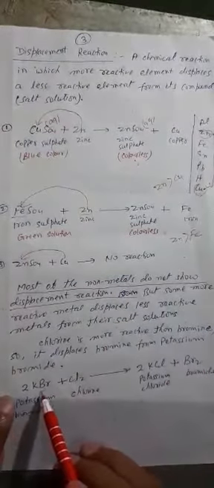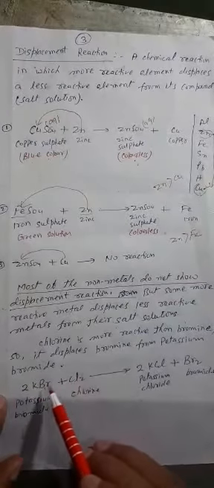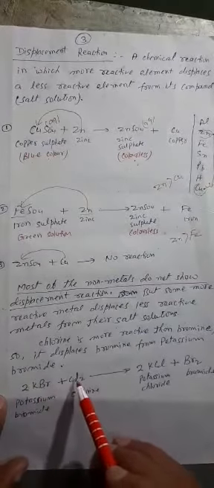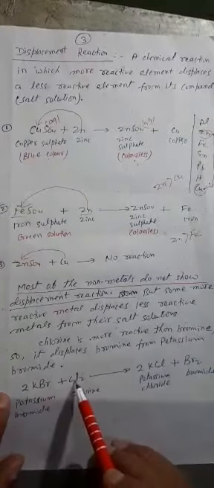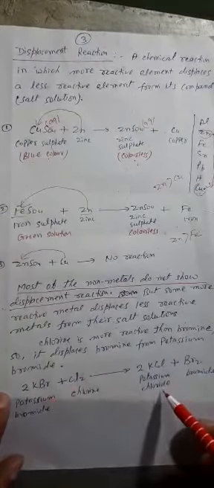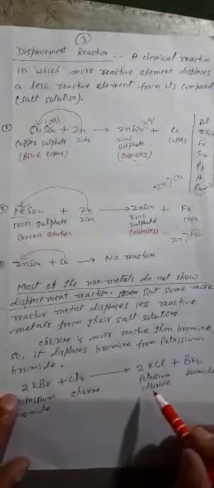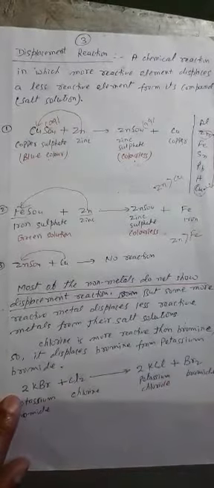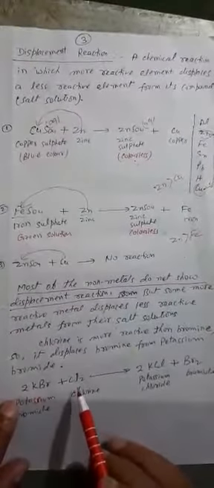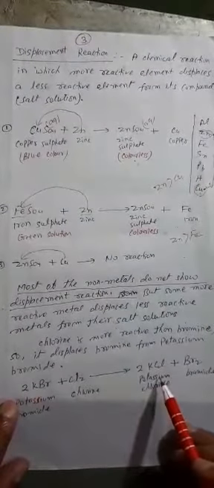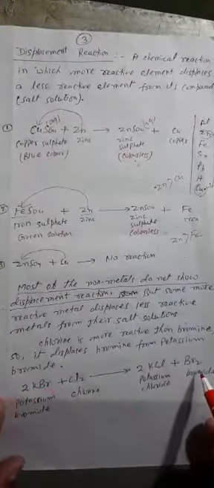Here this is 2KBr, potassium bromide solution, plus chlorine. Chlorine is more reactive than bromine, so chlorine will replace bromine, potassium combines with chlorine and forms potassium chloride, and bromine becomes separated.